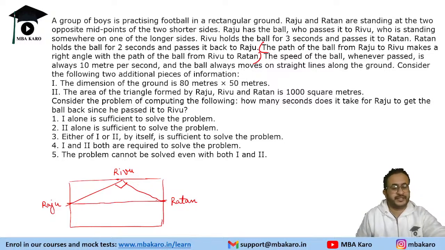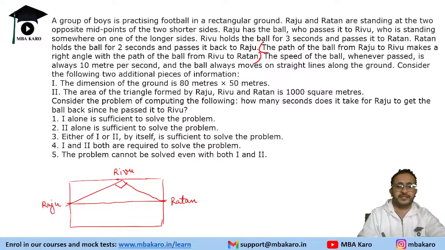This angle is 90 degrees. The speed of the ball is constant, fine. And the ball always moves on a straight line. We are given two statements. The dimension of the ground is 80 by 50. That is the first statement. The second says the area of the triangle is 1000 square meters.